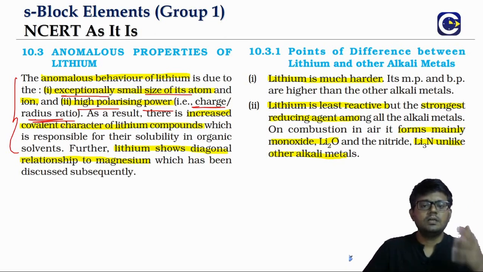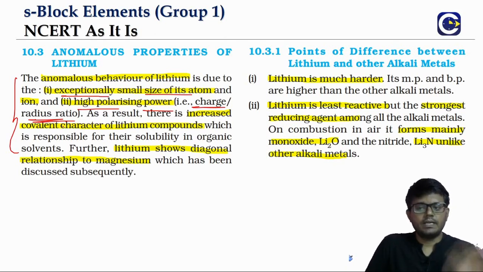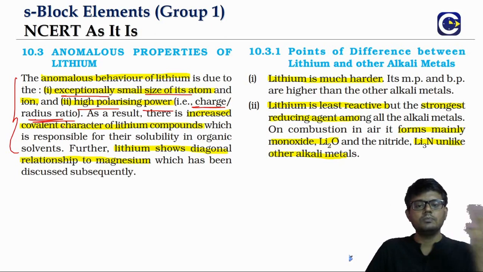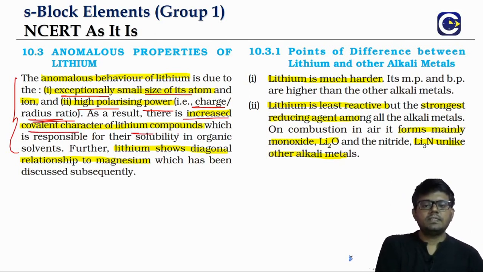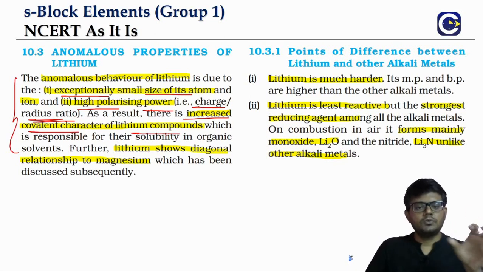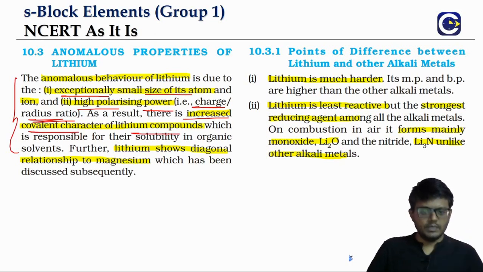Because of this, most of the compounds of lithium will be covalent in nature, and will be soluble in non-polar solvents, or even typical organic solvents like pyridine. So the outcome is that lithium compounds are predominantly covalent in comparison to the other compounds of the group elements, and they will also be soluble in organic solvents.